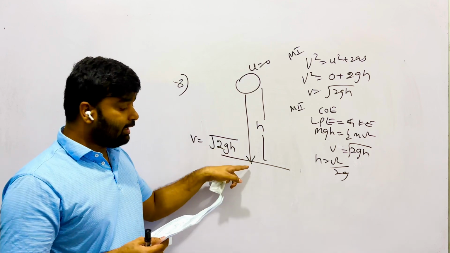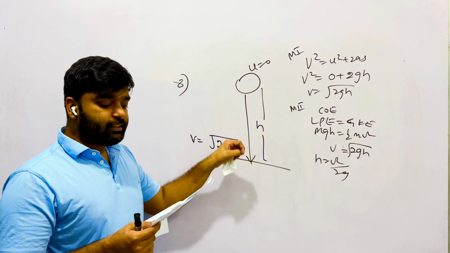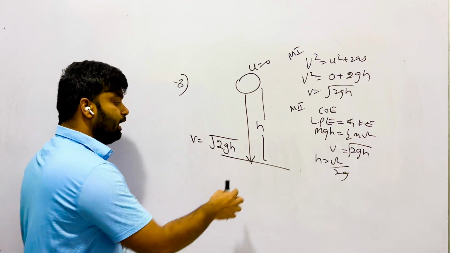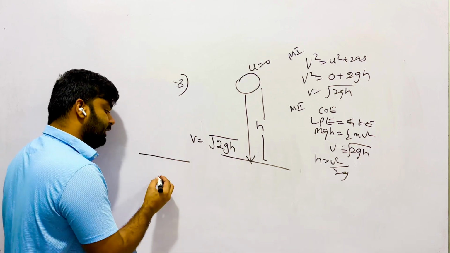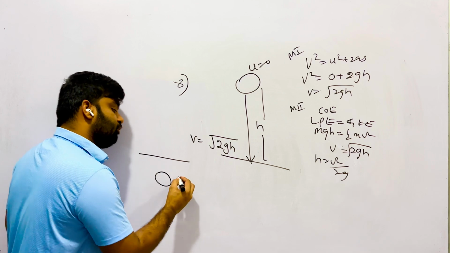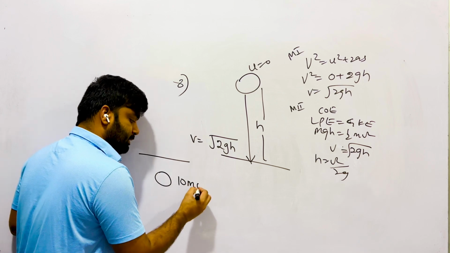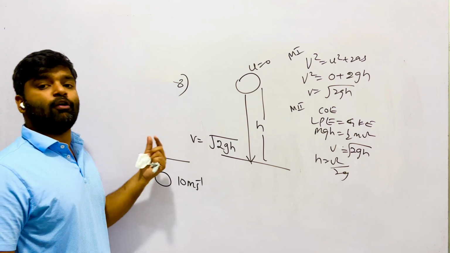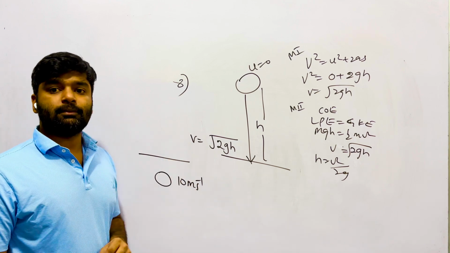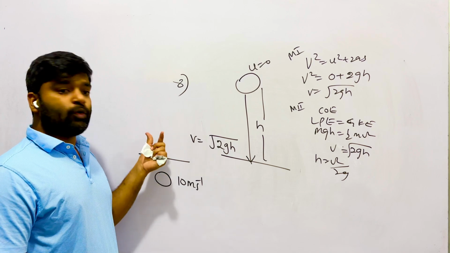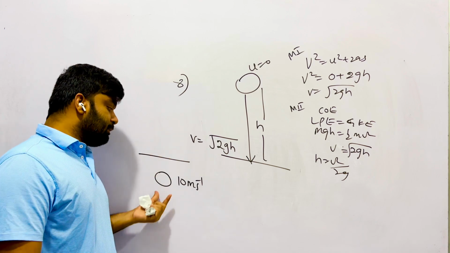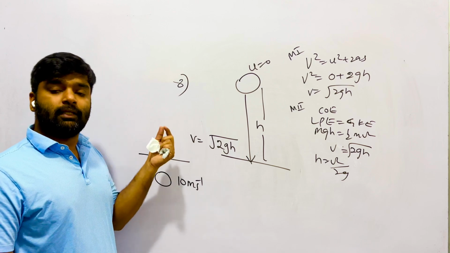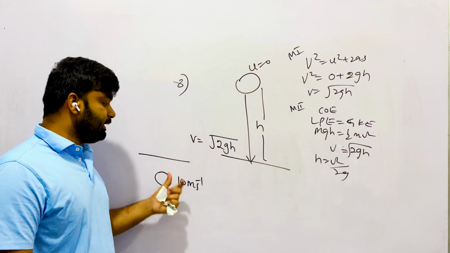Now, after it enters the liquid, its velocity does not change, meaning it attains the terminal velocity. For example, inside the liquid, the terminal velocity of the object is 10 meter per second. If you throw the object with 5 meter per second, it will increase up to 10 meter per second. If you throw it with 12 meter per second, it will reduce to 10 meter per second. If you throw it with 10 meter per second, it will remain unchanged at 10.